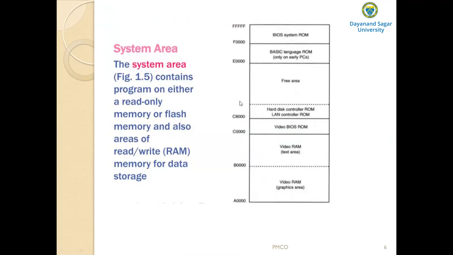This figure shows the system area of a typical computer system, and this map also includes the hexadecimal memory addresses of the various areas. For example, this video RAM area starts at address A followed by 4 zeros, and this one starts at address B followed by 4 zeros. Video BIOS RAM starts at address C followed by 4 zeros. All these memory addresses are in hexadecimal.